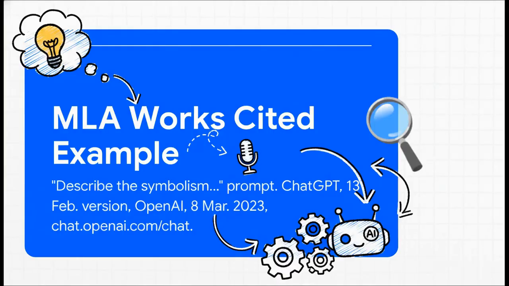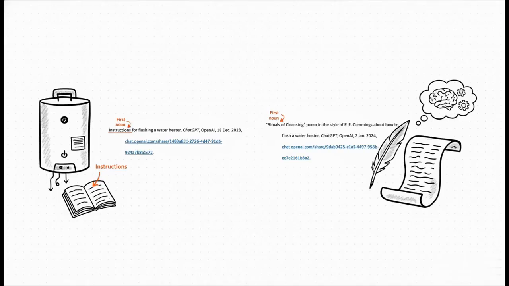Check this out. See how the citation starts with the actual prompt in quotation marks? That's a huge shift from APA, right? MLA's approach really puts the focus on your creative input, what you asked the AI to do. So what do you do in the text? I mean, you can't stick that whole long prompt in parentheses, right? Well, MLA has a really clever solution for this. You just shorten that long title down to the first noun or noun phrase. So a long prompt becomes just instructions. It's a smart way to keep things brief.